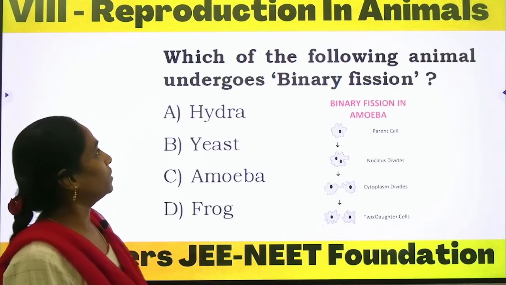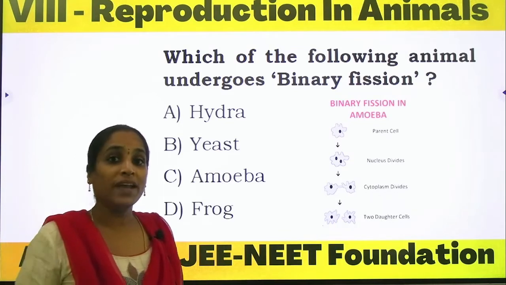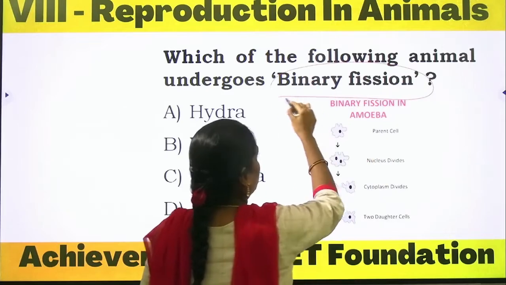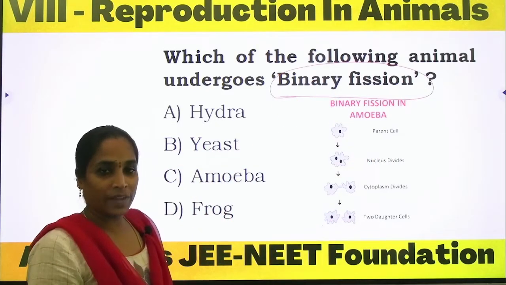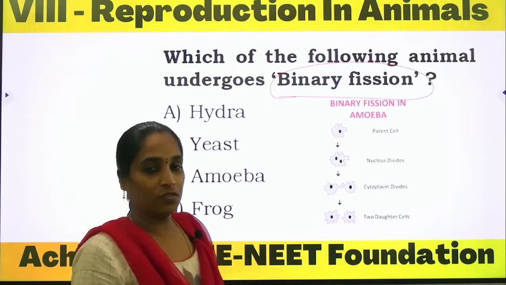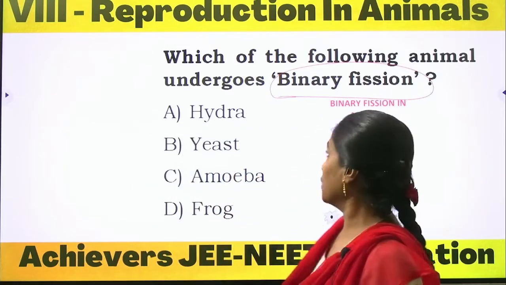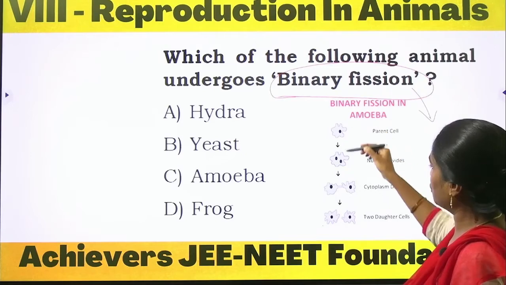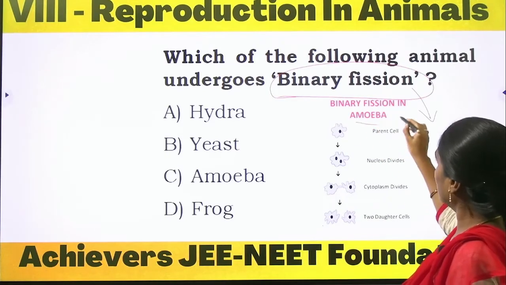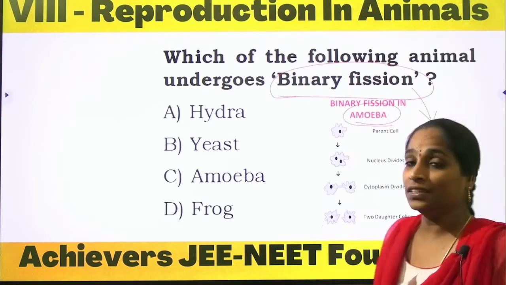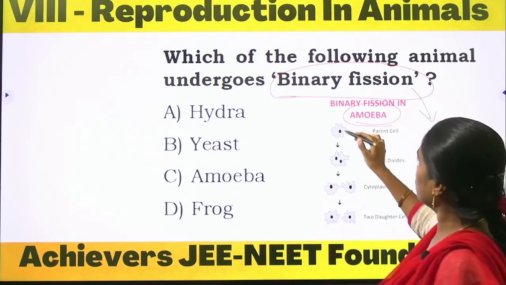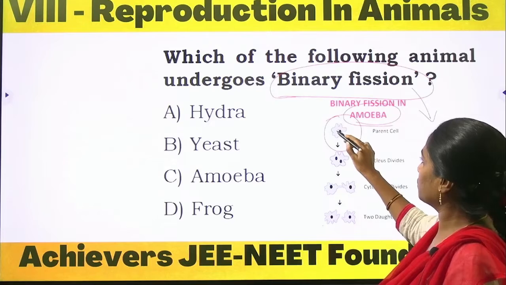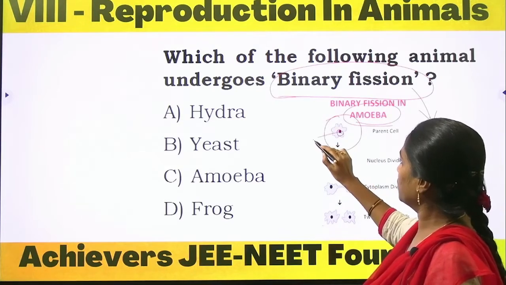Which of the following animals undergoes binary fission? What is binary fission? As you all know, binary fission is one of the modes of asexual reproduction. The picture itself indicates this is amoeba, binary fission in the amoeba. Here a single parent is involved, and we can observe only a single nucleus.